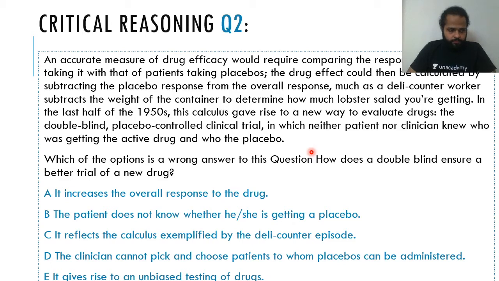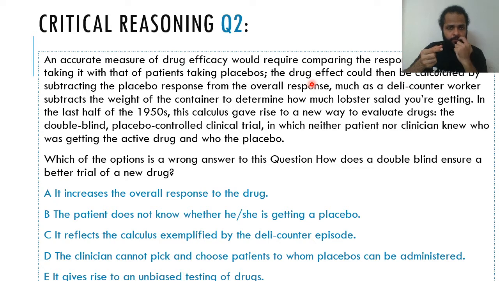So guys, I hope you're able to understand how this drug effect is being measured, right? Whenever they are testing a new drug, what they want to defactorize is the psychological response of patients to just the idea of taking a drug for their condition, okay?